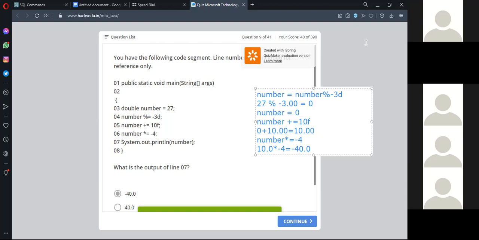Now next is what? Number plus 10f. It means number is equal to number plus 10f. The number is currently 0, so 0 plus 10f will become 10. Then the next is 10 into minus 4, giving minus 40.4. Why? Because it is 10f. So you will get 10.00. Good, Narayan. Please go ahead with other questions.